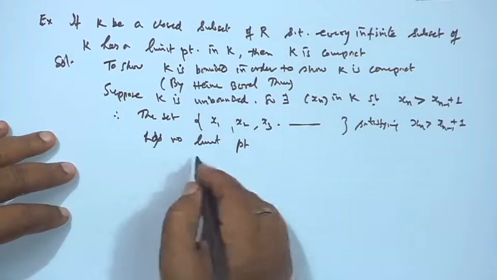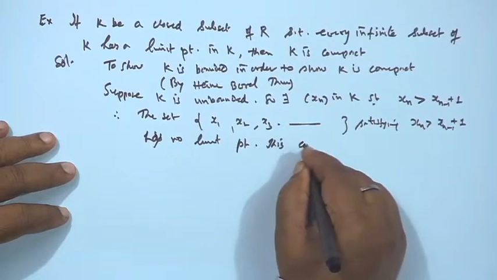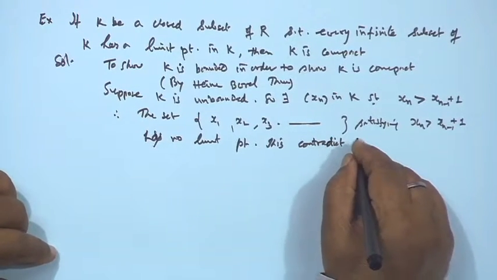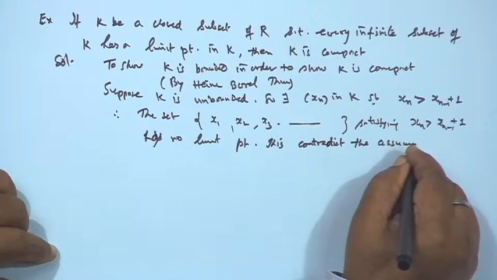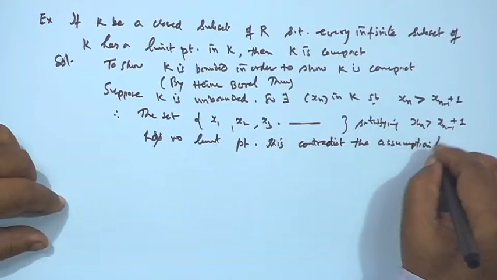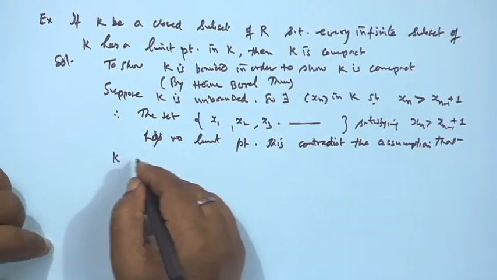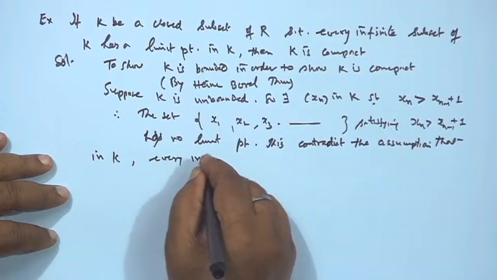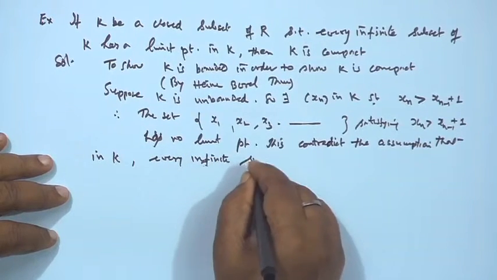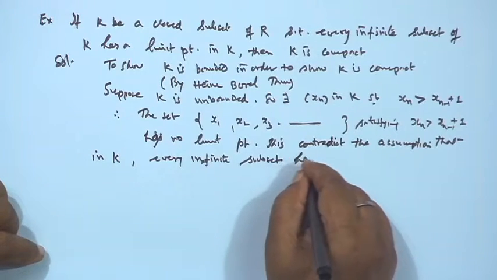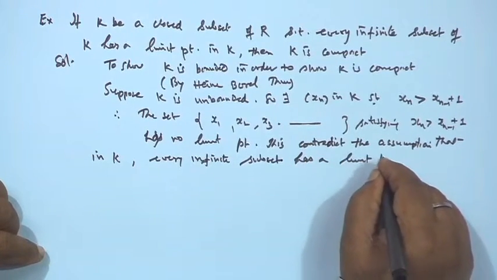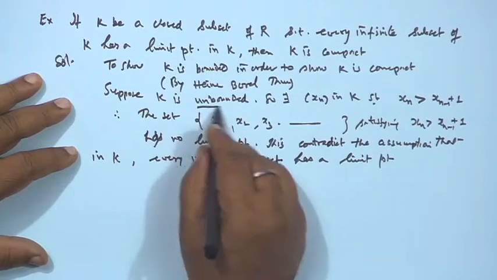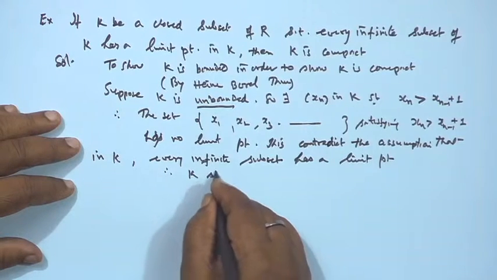Now, this contradicts our assumption that every infinite subset of K has a limit point. This contradiction is reached because of our wrong assumption. Therefore, K should be bounded.